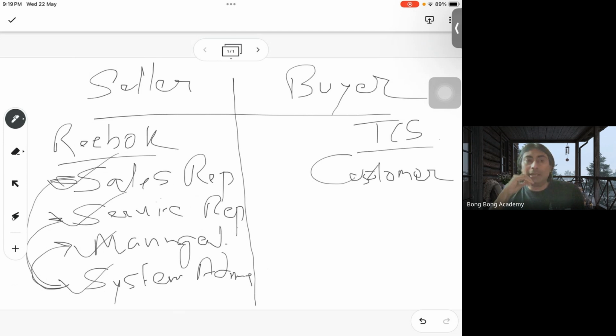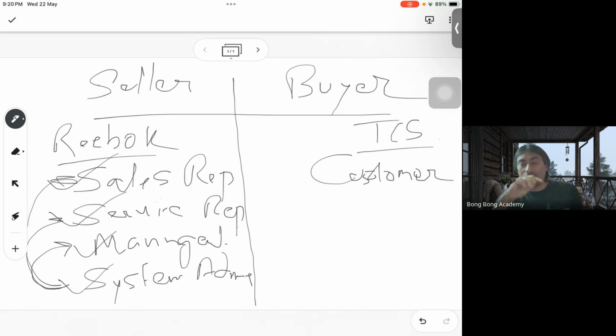Like Reebok will store information about the customer that will not be similar to another organization who wants to track their customers, right? So the same Salesforce software needs to be changed and modified for the seller so that organization's representatives can put their data and get the automation that is required from that software.